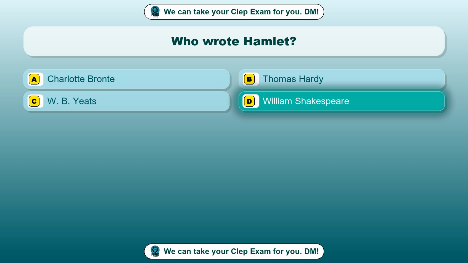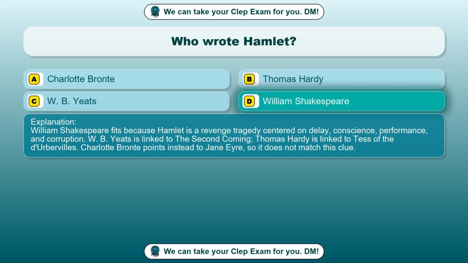William Shakespeare. William Shakespeare fits because Hamlet is a revenge tragedy centered on delay, conscience, performance, and corruption. W. B. Yeats is linked to The Second Coming. Thomas Hardy is linked to Tess of the D'Urbervilles. Charlotte Bronte points instead to Jane Eyre, so it does not match this clue.